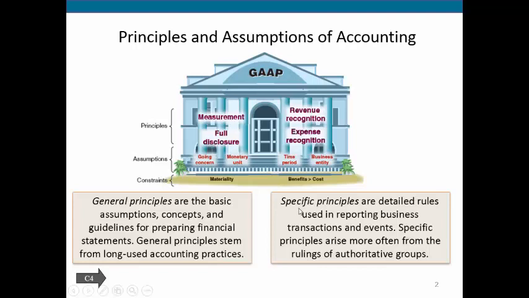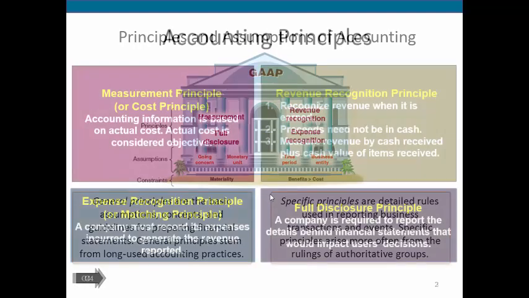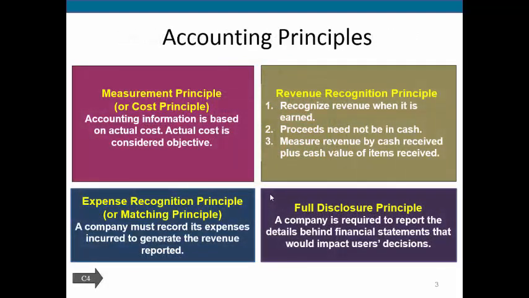But before we can learn the specific principles, you first need to understand the general principles. Because if we can understand the general principles and the foundations of accounting, we can understand why we have the specific principles that we have. So let's move forward and look at some of these accounting principles. First, we have the measurement principle or the cost principle. And this simply tells us it's a principle that says accounting information is based on actual cost.